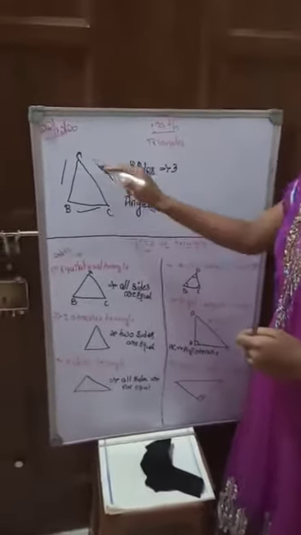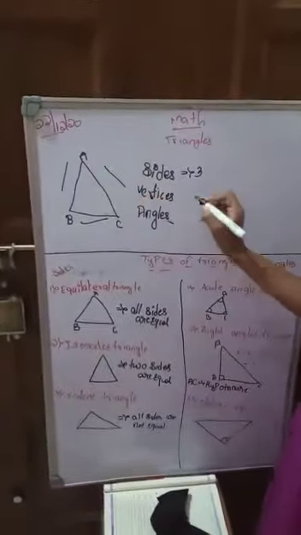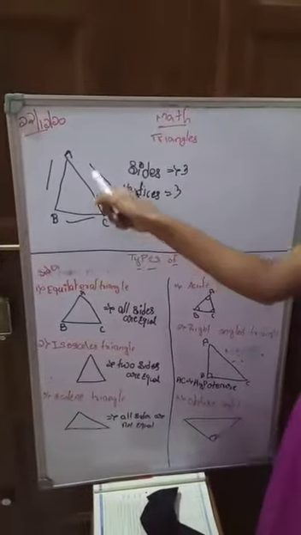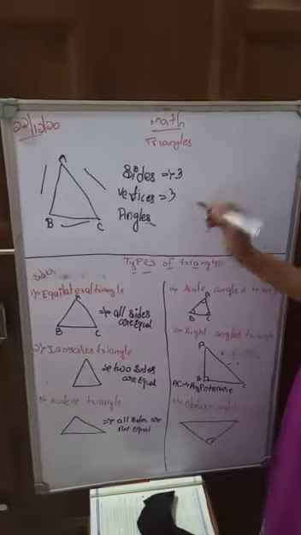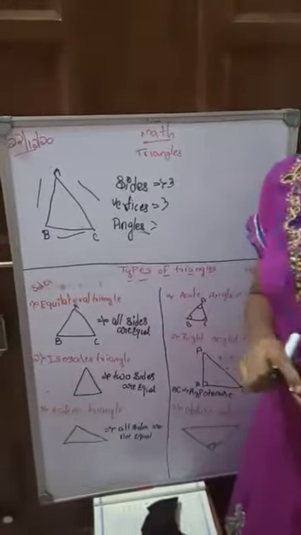Vertices: when two lines meet at a point, that is known as a vertex. Here A, B, C are vertices. Here also we have three vertices. Angles: in an angle, we have only one vertex.